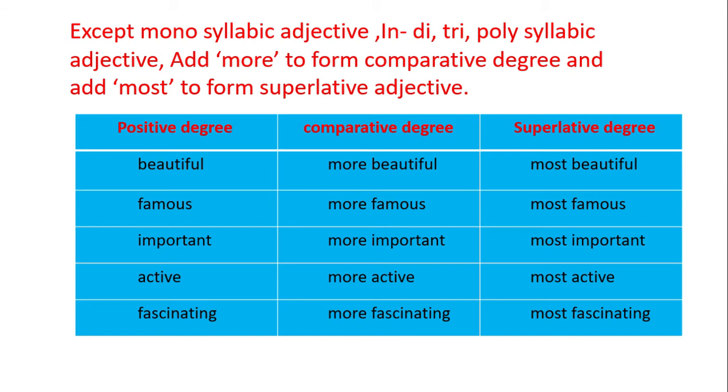Fascinating is a polysyllabic word. To form the comparative degree, we add more to fascinating. To form the superlative degree, we add most to fascinating. Exception: clever is a disyllabic word, but we don't add more to clever. We add er to clever to form the comparative degree. We don't add most to clever to form the superlative degree. We add est to form the superlative degree. Clever, cleverer, cleverest.